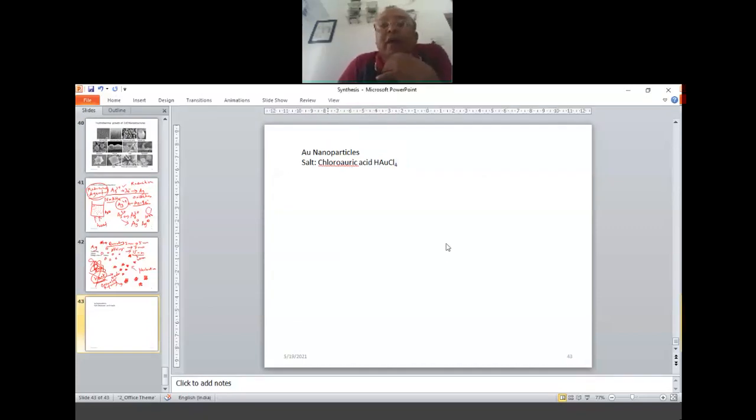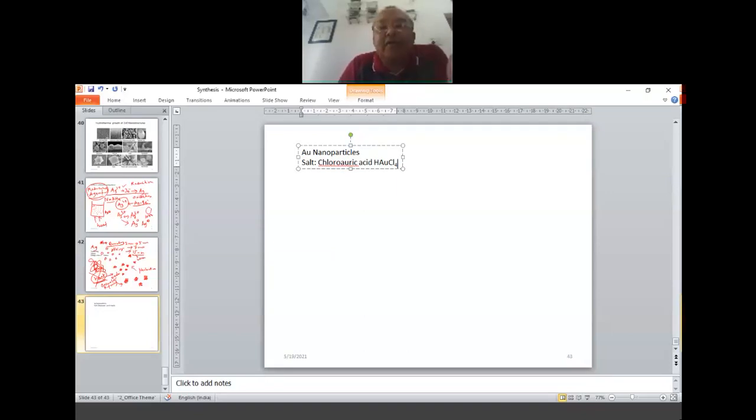That is the salt we are using. And you see here gold is there, right? This is gold. And the typical reducing agent that you want to use, you can go for sodium borohydride like we did for silver. You can use that also. Or there is another very popular one called trisodium citrate.